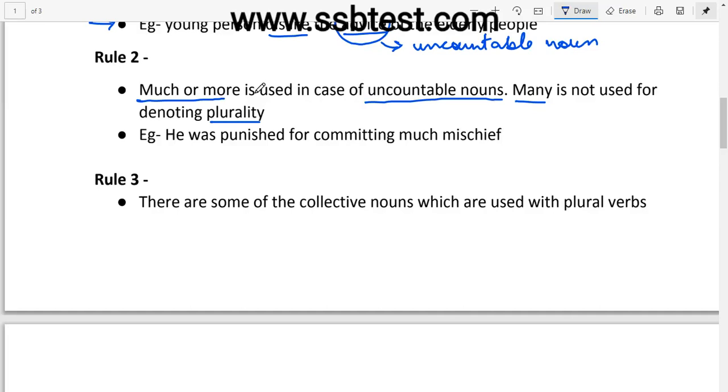So let us see this example. He was punished for committing much mischief. So this mischief here is an uncountable noun. That is why, to denote the plurality, we are using much. We cannot say that he was punished for committing many mischief. This is wrong, right? To denote the plurality, we will either write much or more in case of an uncountable noun, right? Now let's move to rule 3.